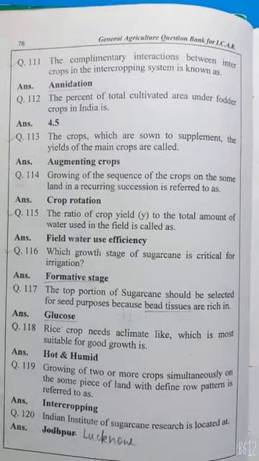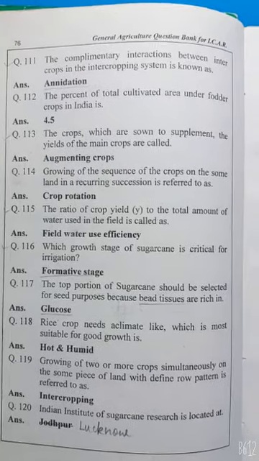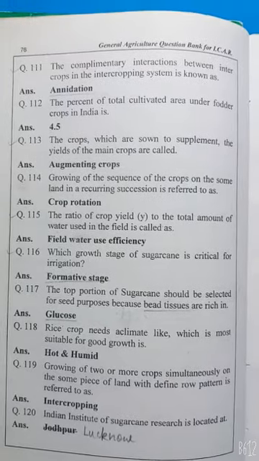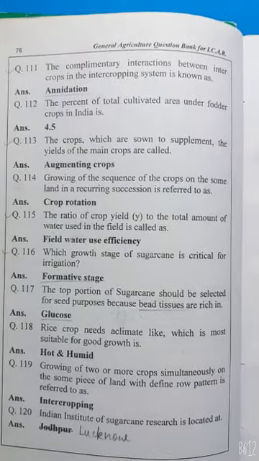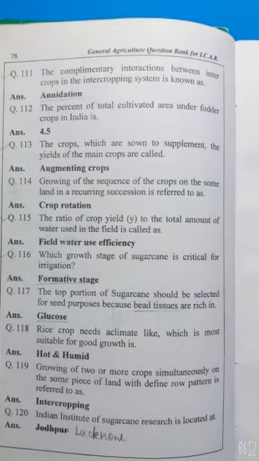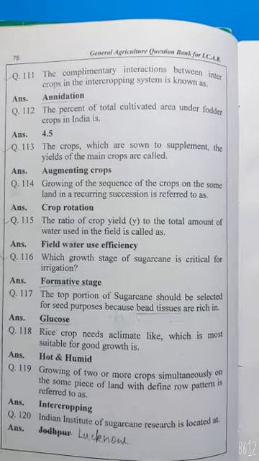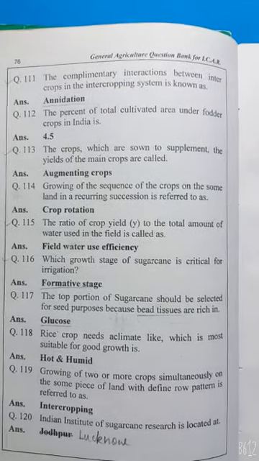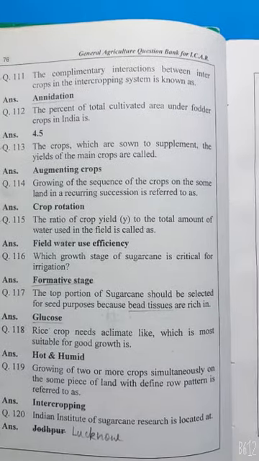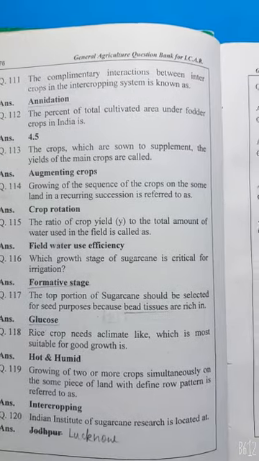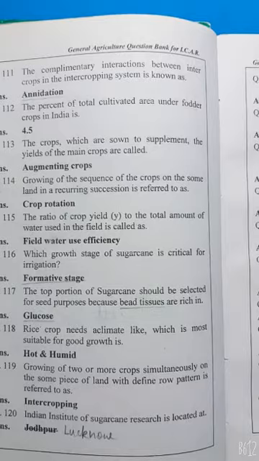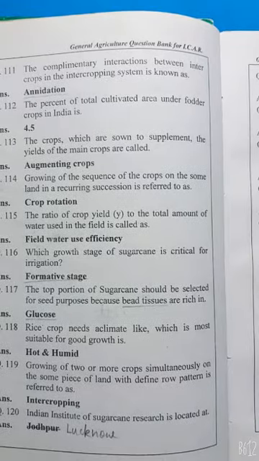Formative stage. The top portion of the sugarcane should not be selected for seed purpose because bud tissues are rich in glucose. Which climate is most suitable for good growth of rice crop? Hot and humid. Growing of two or more crops simultaneously on the same piece of land with definite row pattern is referred to as intercropping. Indian Institute of Sugarcane Research is located in Lucknow.